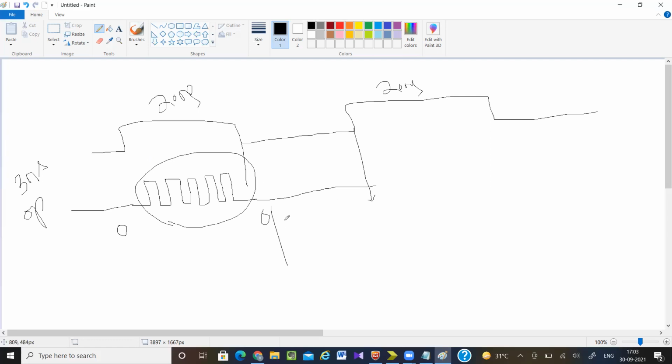I am not sure. So whenever you are not sure about your output, it can be 0 or it can be 1. That time we tell it is a race round condition. So depending on, it can be 0, can be 1. So if I'm giving this output to the next design, then I'm not sure how this circuit is going to behave. So we should avoid it. So how can I avoid it?